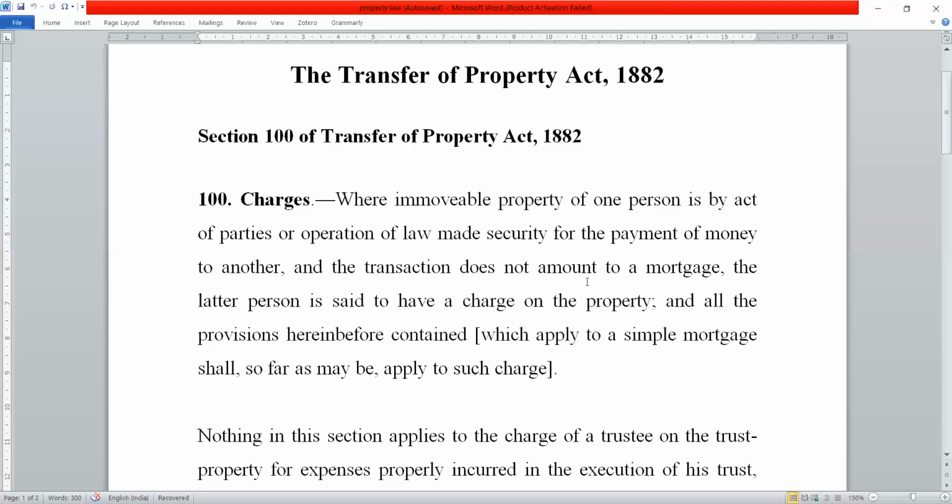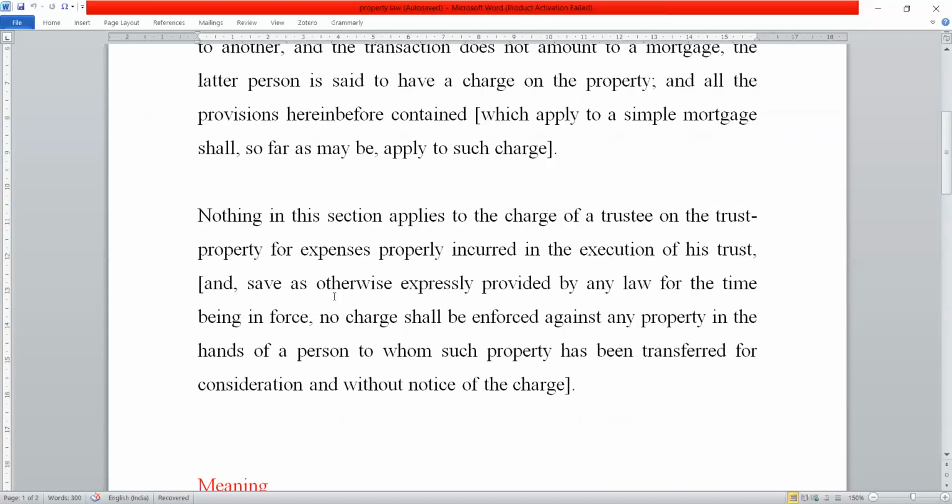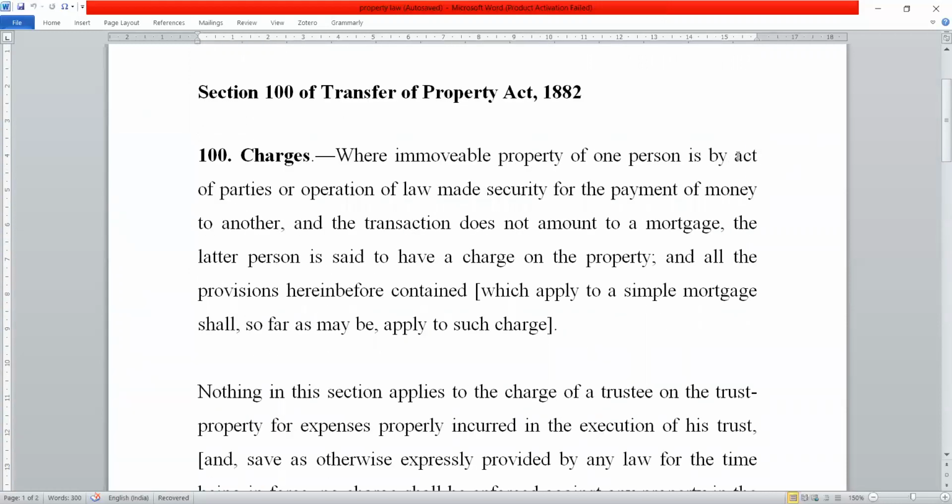So as you can see, it says when immovable property of one person is, by act of the parties or by operation of law, made security for the payment of money. So there are two ways a charge can be created, right? I hope you are clear with the meaning. Meaning is as simple as that. Charge is nothing but security for the recovery of some money which has been encumbered upon the owner of the property. That's it. Whether these encumbrances have been created by the act of the parties or by the operation of law, that's a different thing.